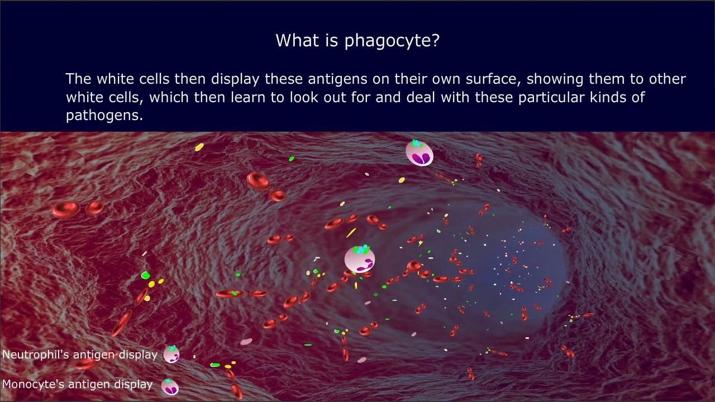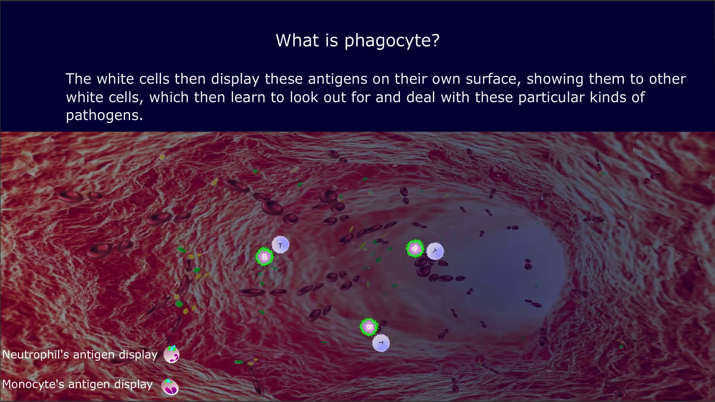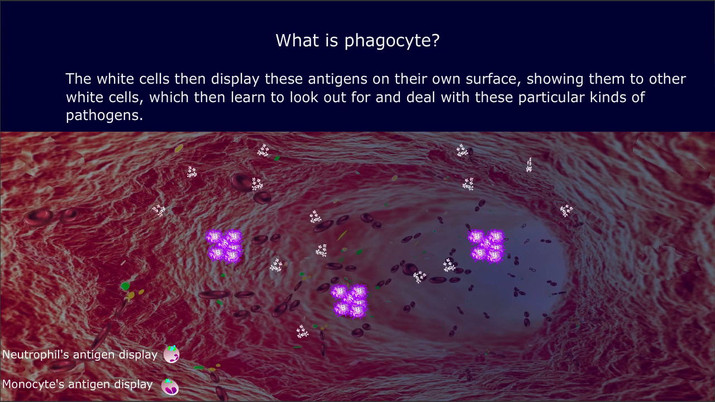The white cells then display these antigens on their own surface, showing them to other white cells, which then learn to look out for and deal with these particular kinds of pathogens.